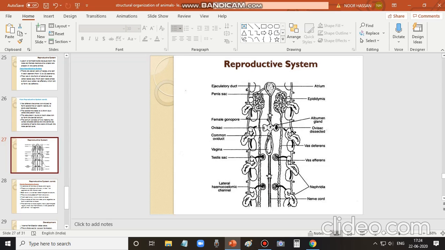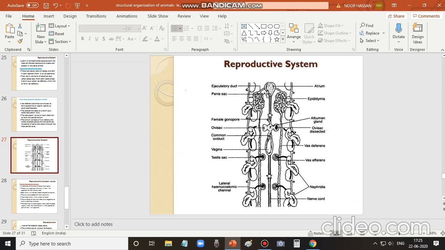The vas deferens leads to a convoluted tubule called the epididymis. Convoluted refers to a highly coiled tube. The epididymis from both the right and left sides leads to a tube called the ejaculatory duct. The ejaculatory ducts from both sides open into a chamber called the genital atrium.